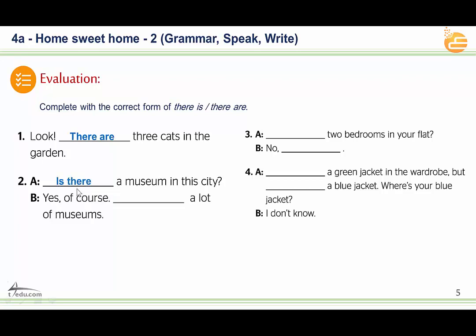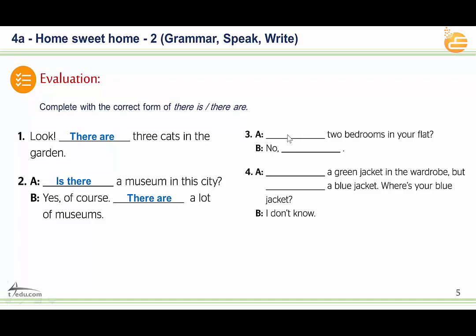Is there a museum in this city? Excellent. Yes, of course. Then: a lot of museums. Museums, more than one, plural, and this one is a sentence. There are a lot of museums. Excellent.